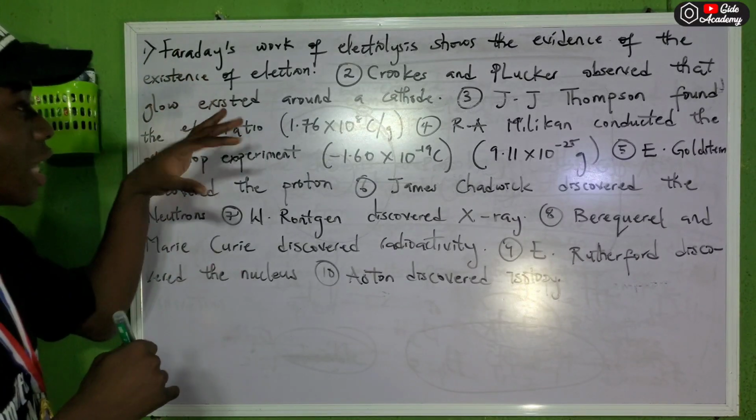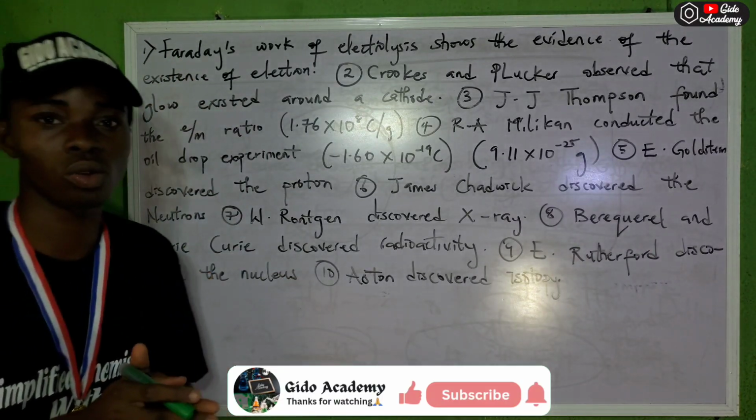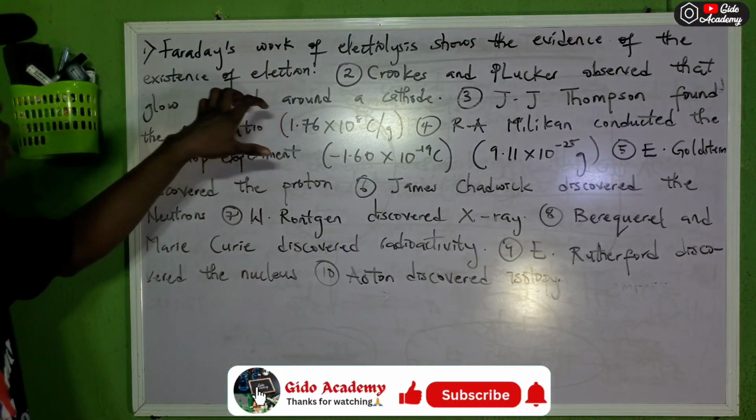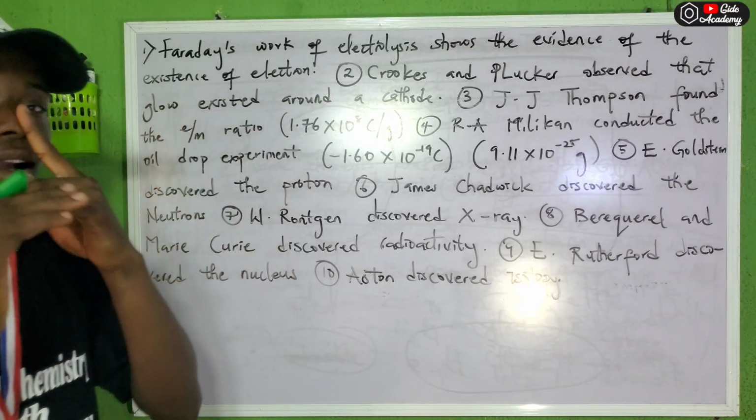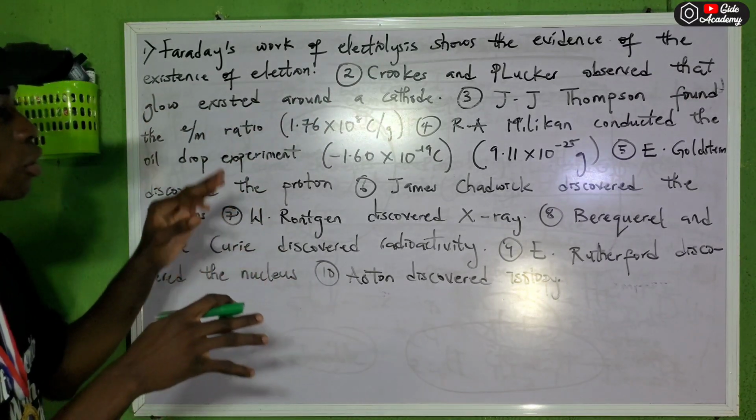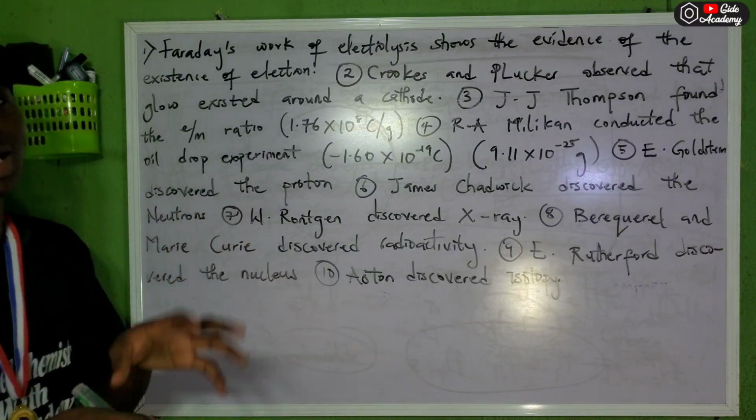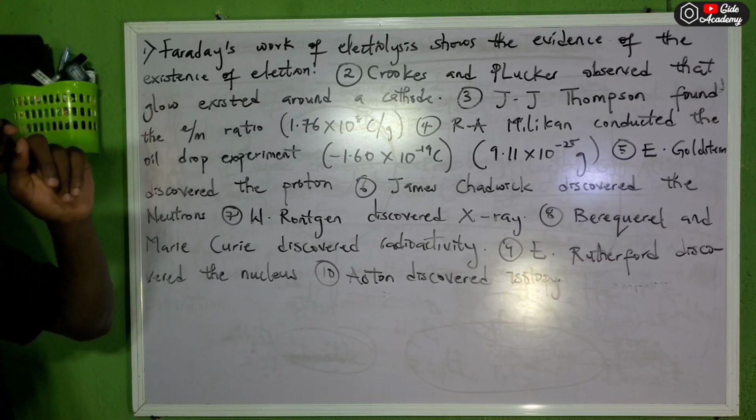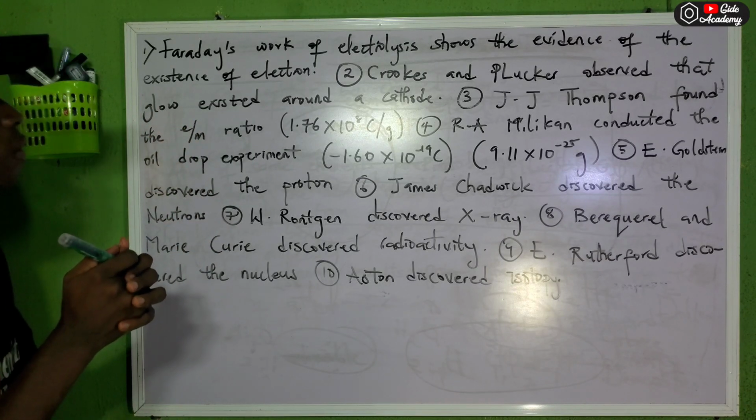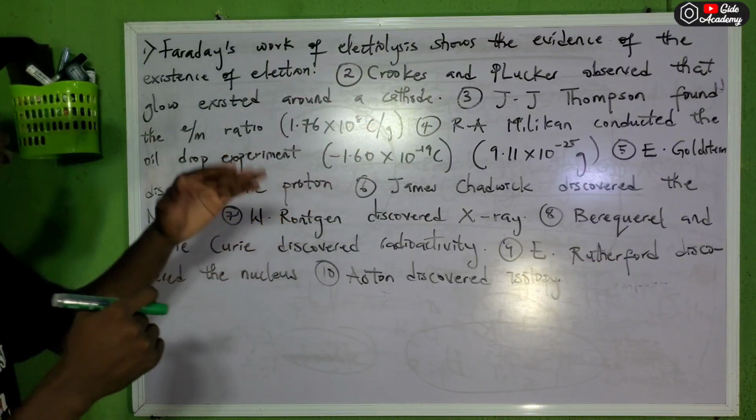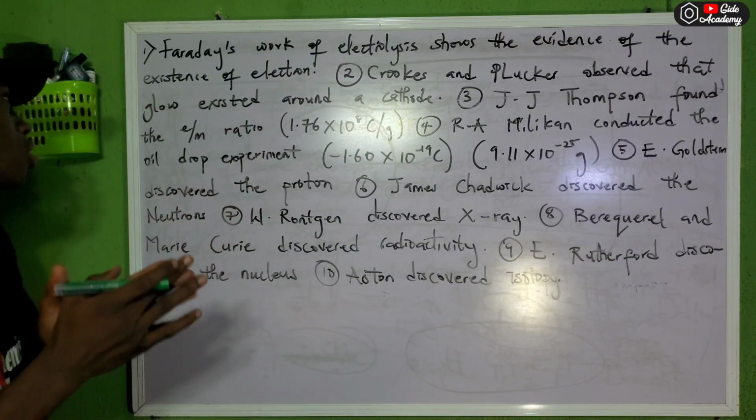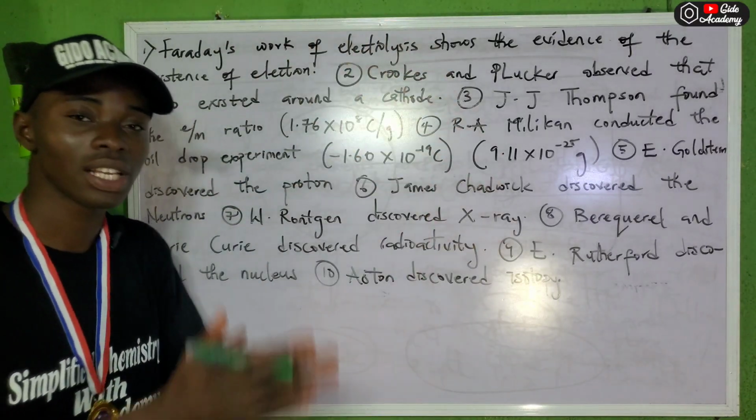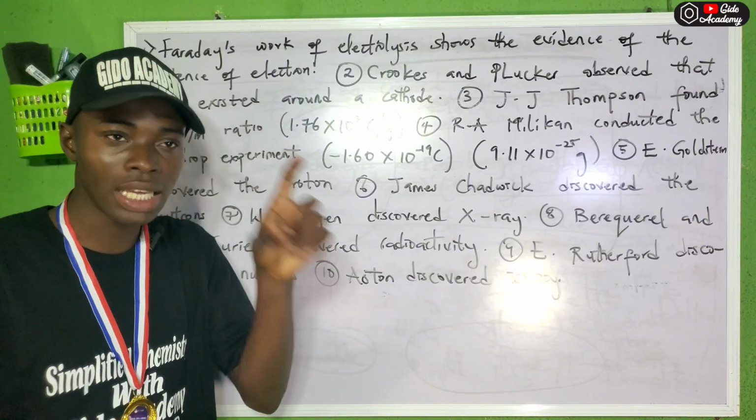These are some of the things I want you to know in terms of contributions to atomic theory. The first one: Faraday's work of electrolysis shows the evidence of the electron. A question might come like this in your exam. The reason I arrange them like this is so that you know how the exam question will be set. A question will come in this format: which of the following scientists showed the evidence of the existence of the electron? The answer is Faraday's work of electrolysis. It was Faraday's work of electrolysis that showed that truly there is something we call the electron in an atom.